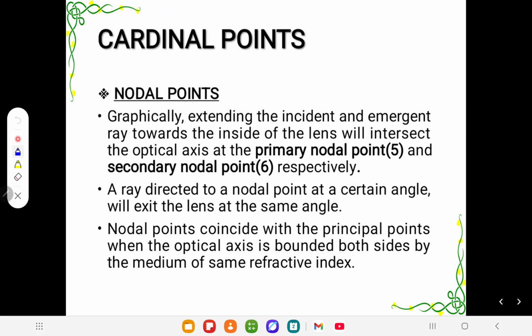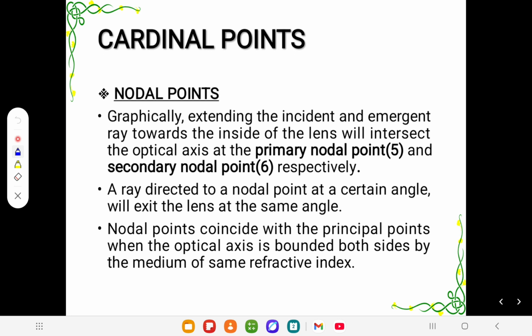So the nodal point is very important among the cardinal points, and we always take measurements of angle, refractive angle, visual acuity angle, minimum angle of deviation, and all these things we consider with nodal points.